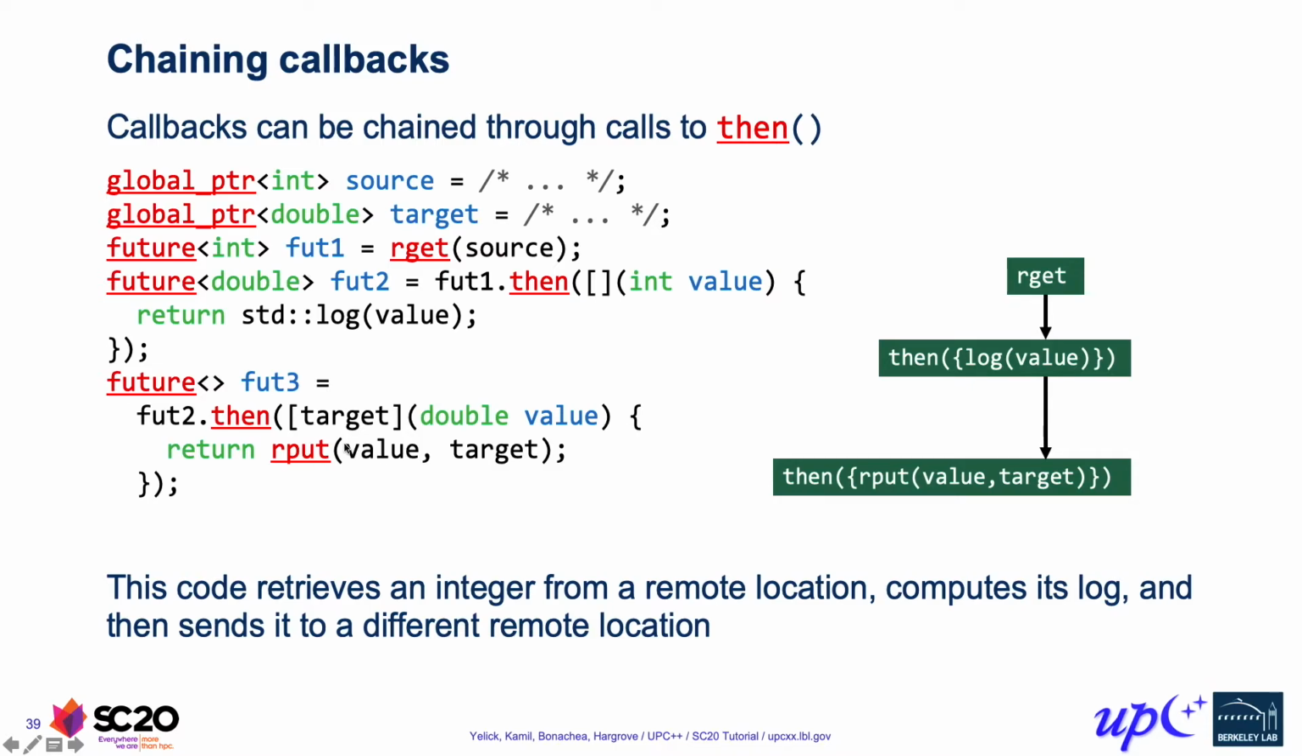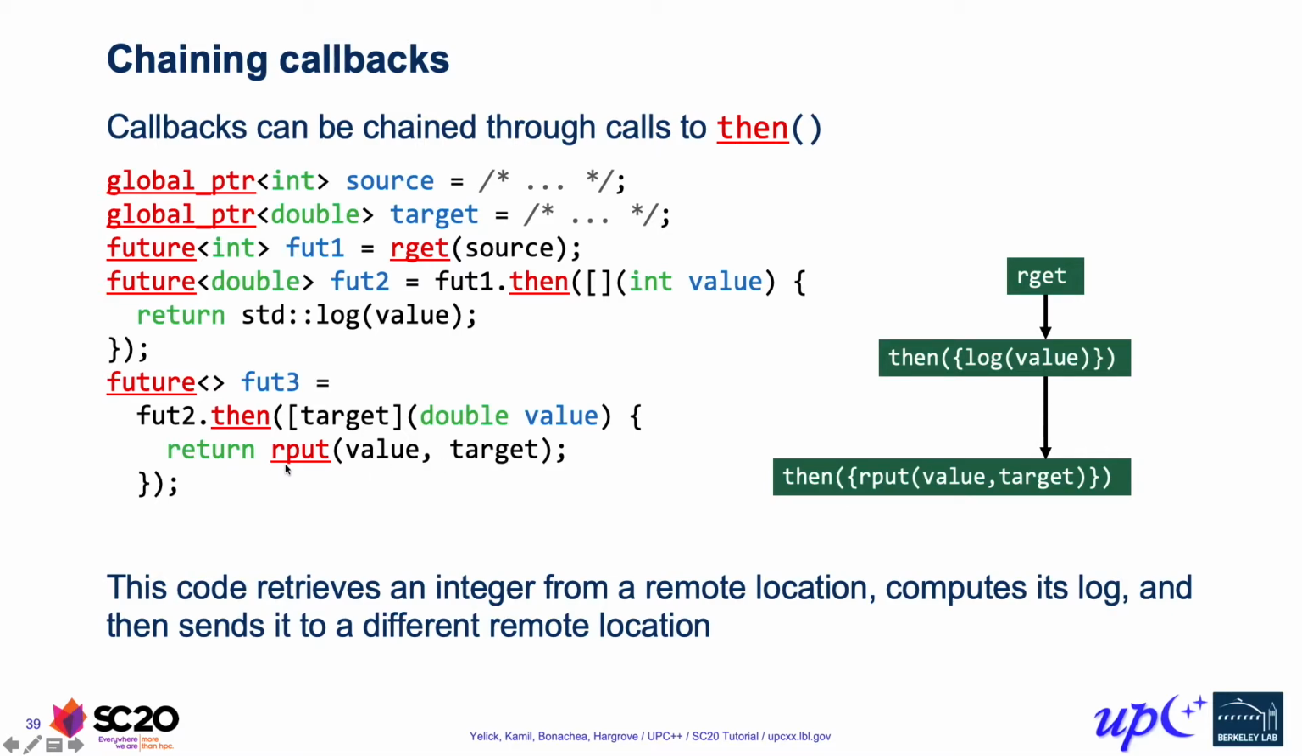A couple of things to note here. The first thing is that our capture list is not empty as it was in earlier cases, and that's because we're actually capturing this local variable, the global pointer double target, in our callback here. So then we get a copy of that inside of this lambda function, then we can use it as part of our rput.